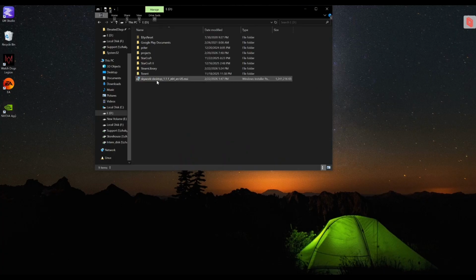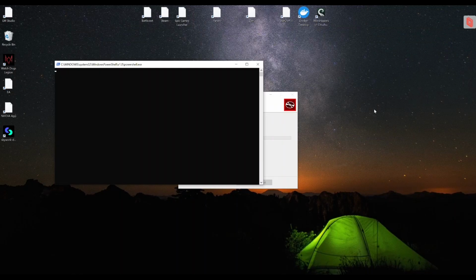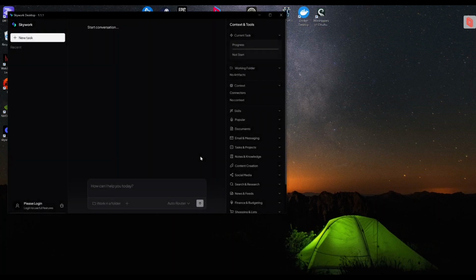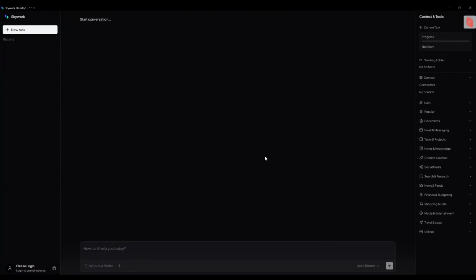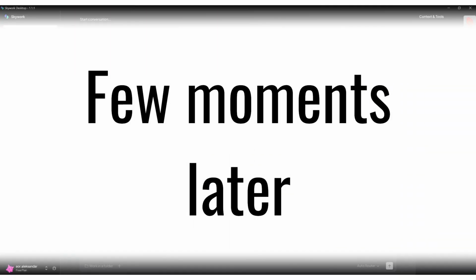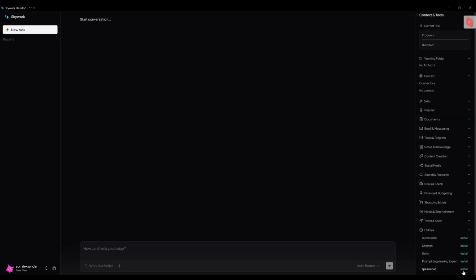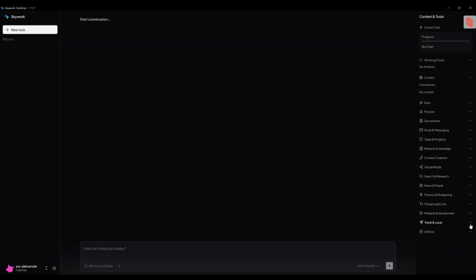Alright, I'm going to install it now. I'm going to launch it. Alright, I'm going to log in now. Alright, I'm in. Aside, you can see a list of different tools that you can use with Skywork. For example, with utilities, you can install all of these apps. Then let's see with travels, event planner, what should you do, and many others.